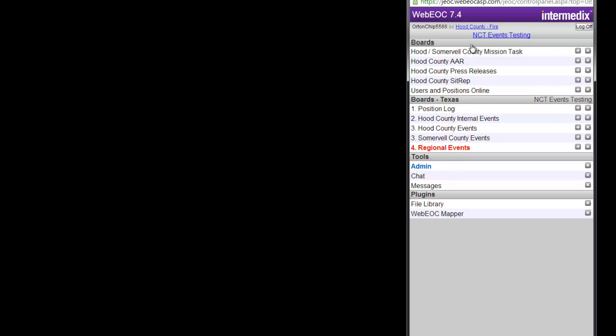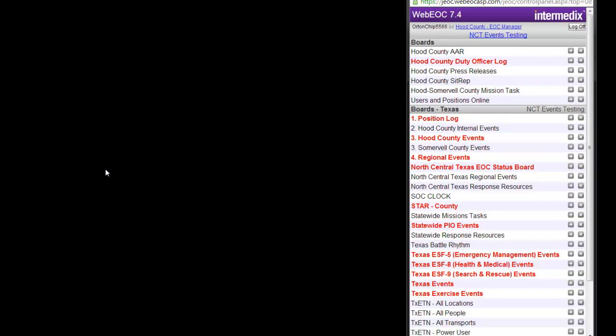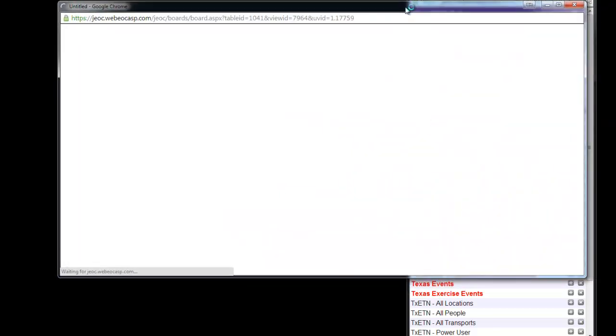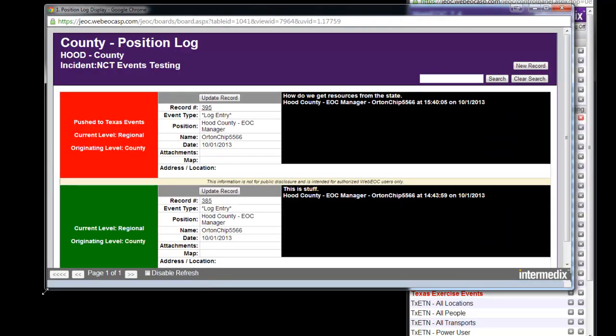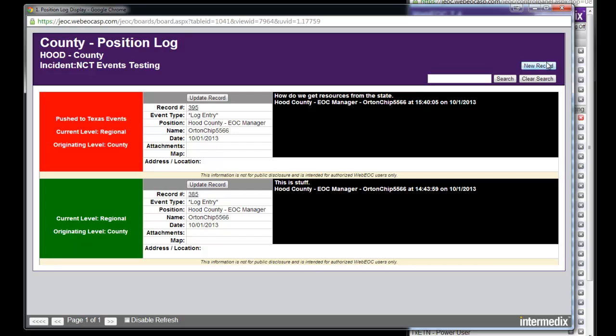So we're going to flip over to the Hood County EOC manager position and show you how that's different and how it works right now. Okay, we're now in as Hood County EOC manager, and of course they can see more boards. This is the local level, but you notice the events and position log are gone. They're down here just like we saw in the previous spot. So from the EOC manager level, we're going to click on position log, and you're going to see the exact same thing, except you're going to see previous entries here that I've entered.